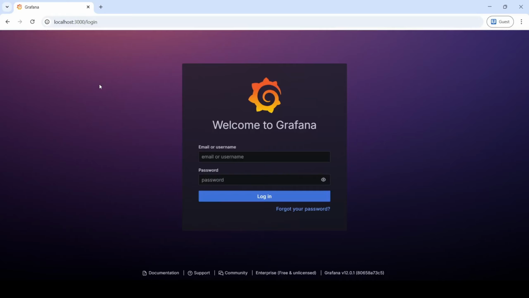Hey everyone, in this video we're going to learn about how to use value mapping in Grafana.